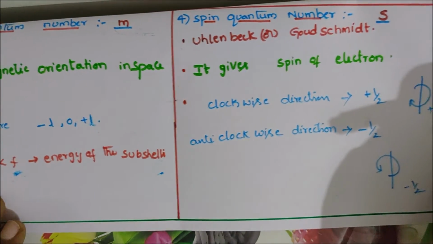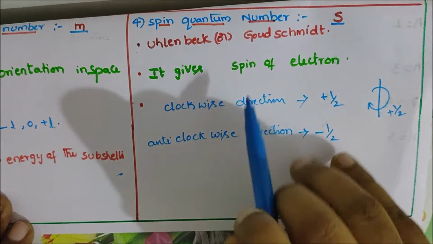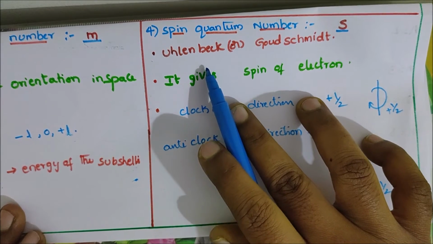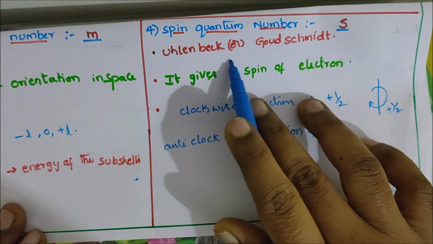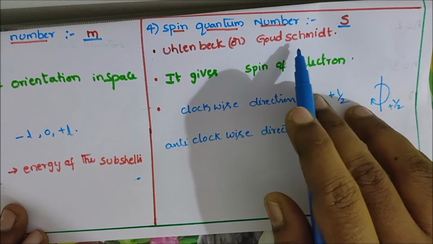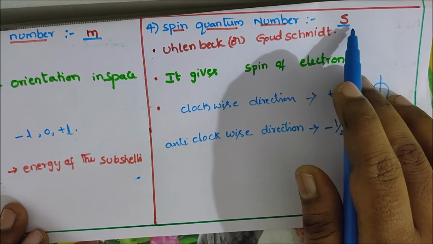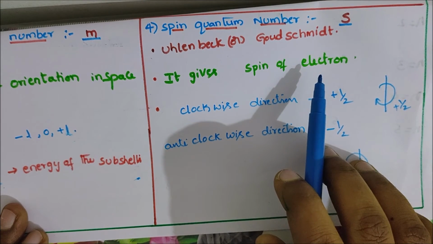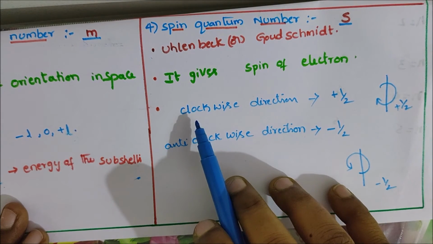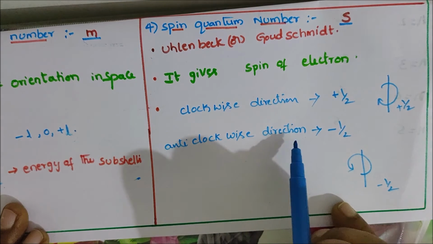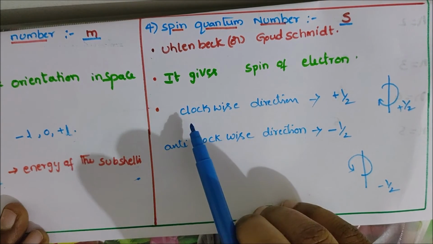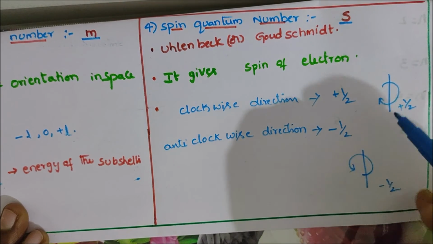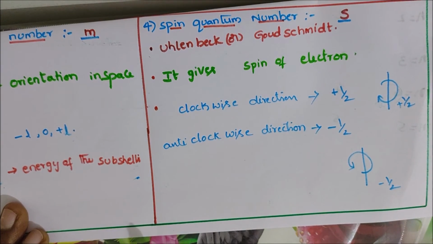The last one is the spin quantum number. It was proposed by two scientists, Uhlenbeck and Goudsmit, and is denoted as s. It gives the spin of the electron, in clockwise and anti-clockwise directions. If the electron spins clockwise, it is plus half, shown like this.